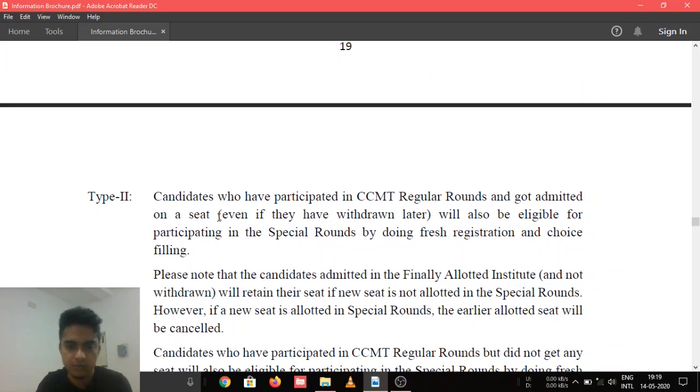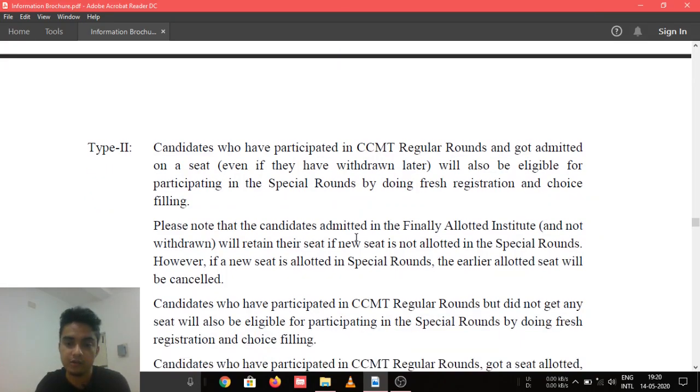And type 2 candidates are those who participated in CCMT regular rounds and got admitted on a seat. Suppose someone participated and got a seat, and even if they withdraw their seat at the end of round 3, there is an option for withdrawing their seat. Someone who withdrew their seat will be eligible for this special round, and those who did not withdraw their seat and took admission will also be eligible for this special round.